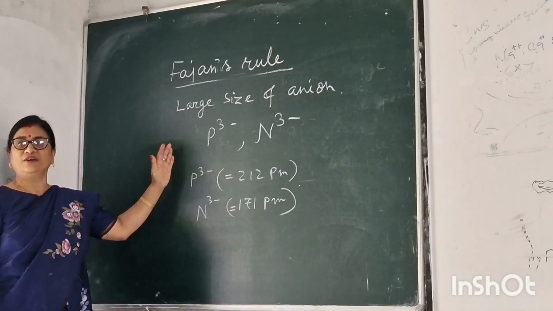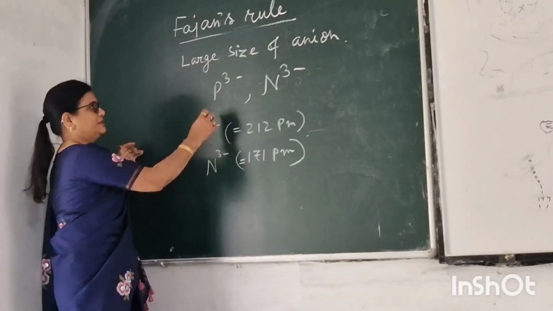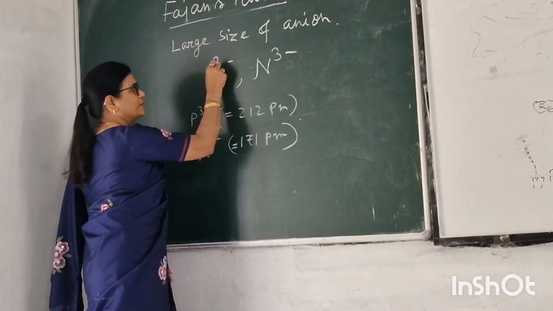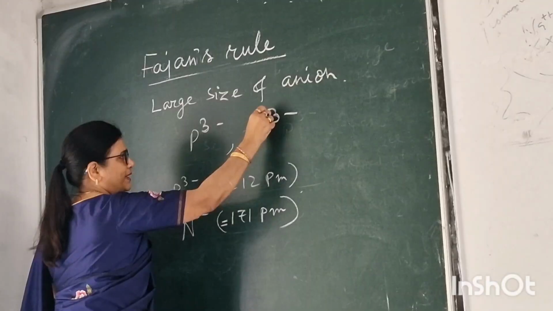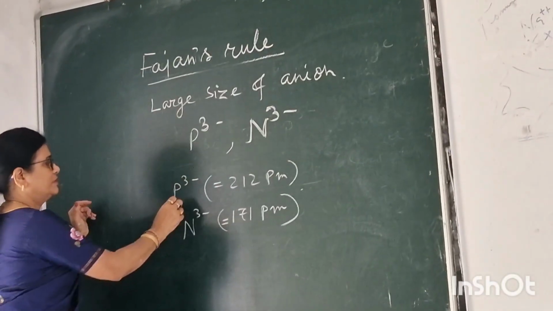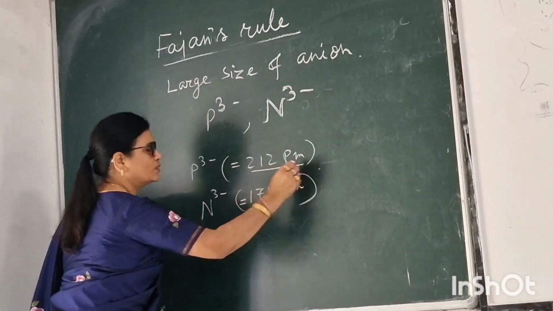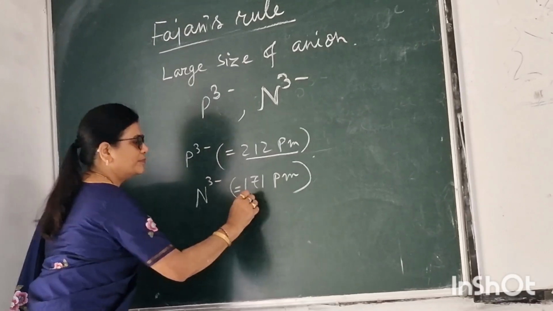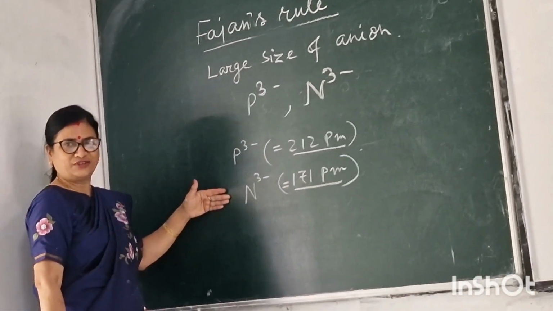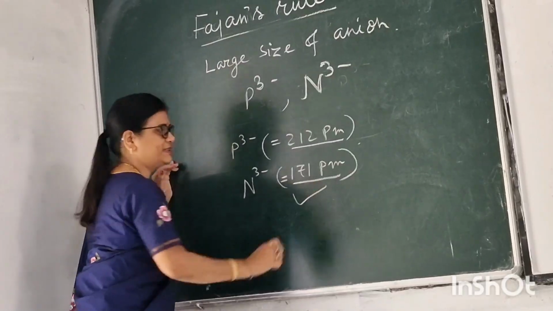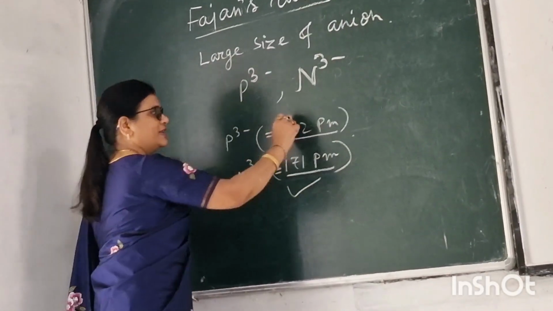Here the size of anion: this is P3 minus, phosphide ion, and this is N3 minus. Suppose here the size is 212 picometer, and for this it is 171 picometer. Both are anions. Here the size is smaller, here the size is bigger.